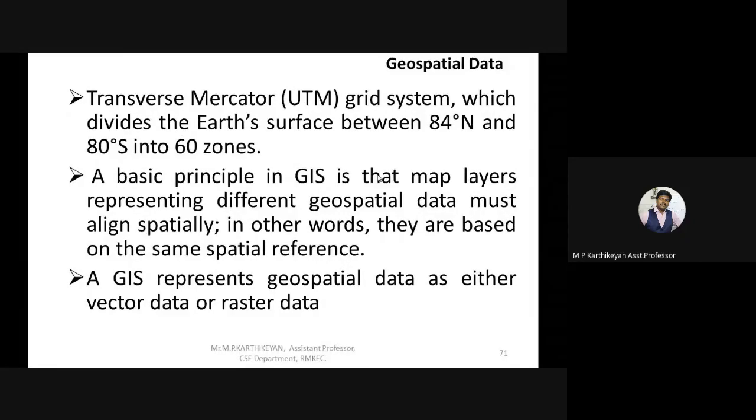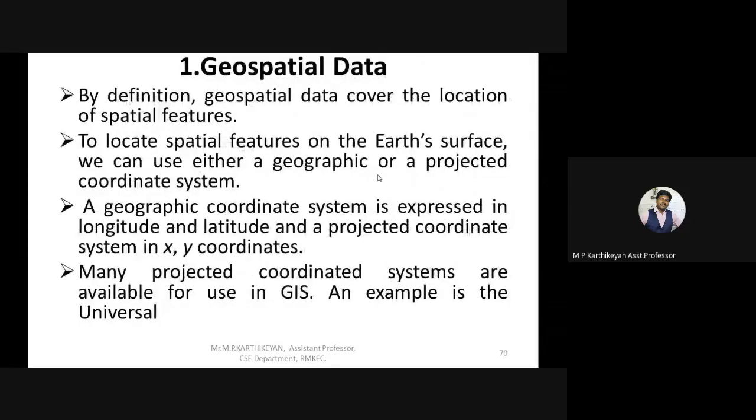So this is one of your geographic map projections, how we can project the areas. Let's assume a graph. Let me just show you one thing.